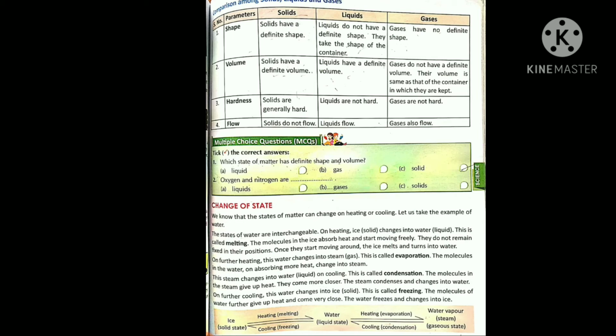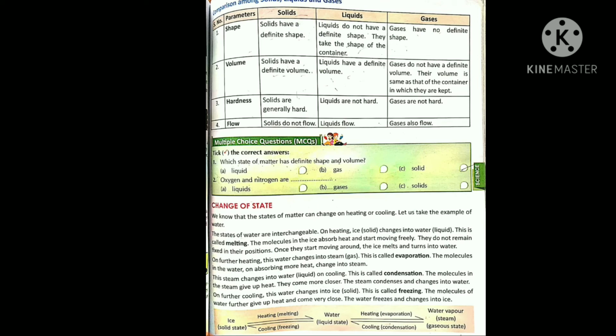Now we will see change of state. We know that the states of matter can change on heating or cooling. So let's take the example of water. The states of water are interchangeable. Interchangeable means from solid they will convert to liquid, and from liquid they will convert to gas. You are aware that water, when it is in ice format, is in a solid state.